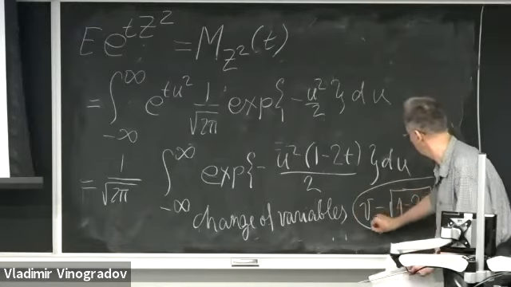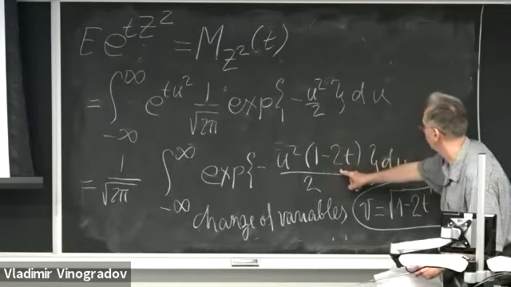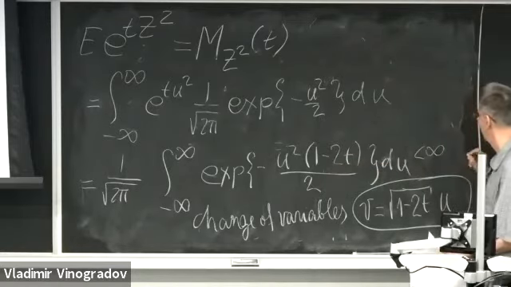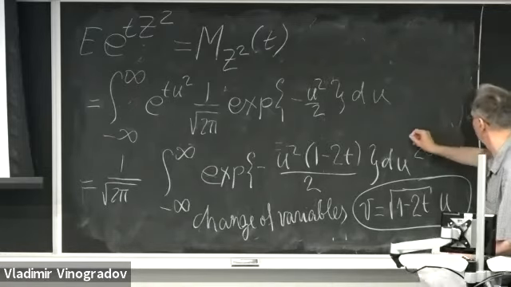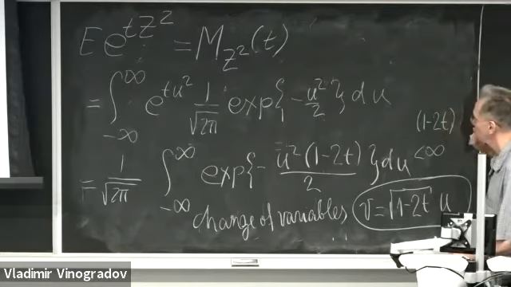Also, for this integral to converge, 1 minus 2t should be positive.